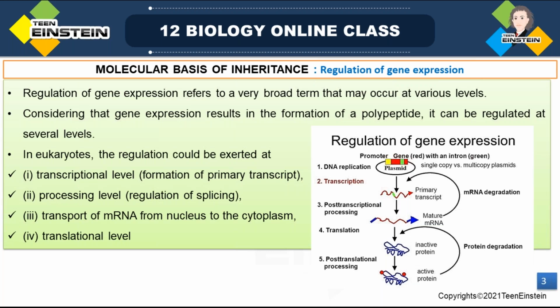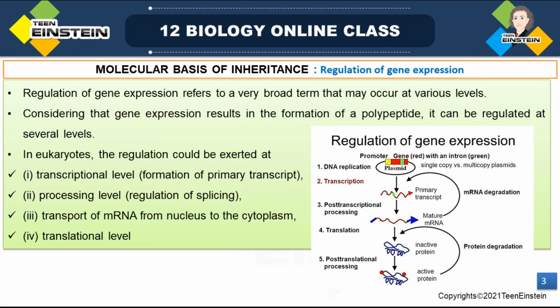That functional product can act on the body of an organism or in a cell or whatever it may be. It can function in a particular way in that organism. So what do you mean by gene expression? That means information from a gene is used in the synthesis of a functional gene product.